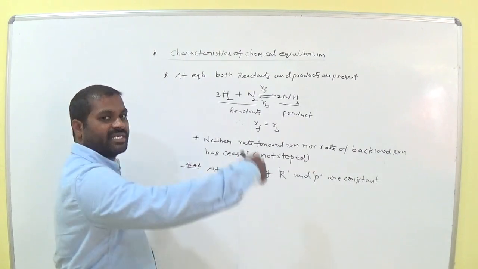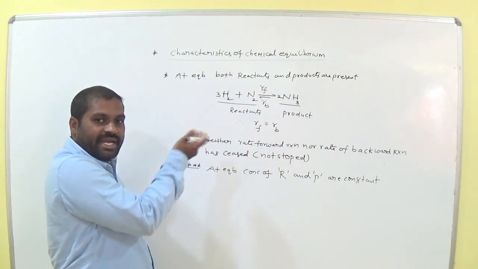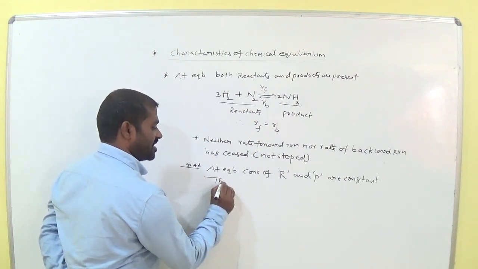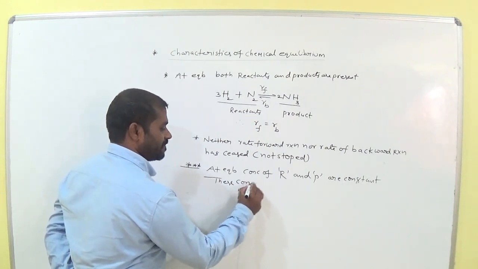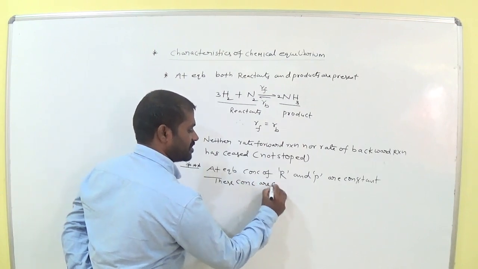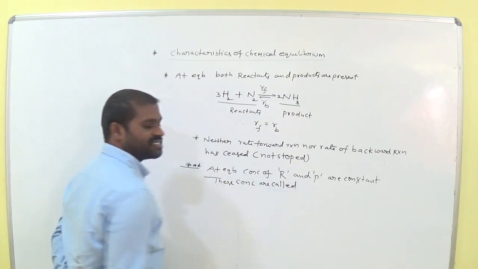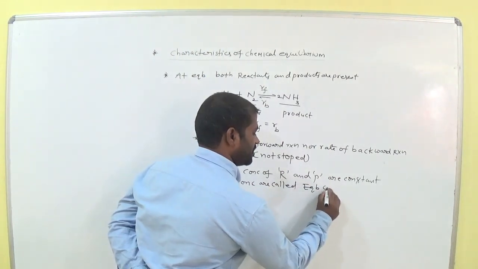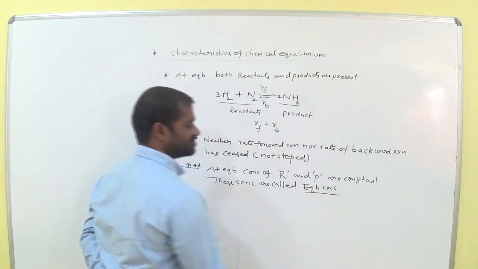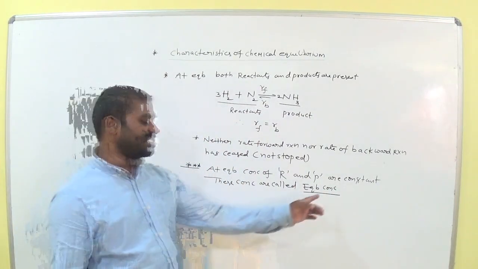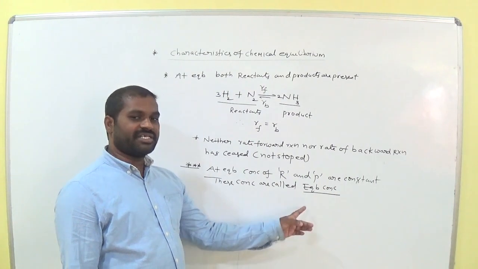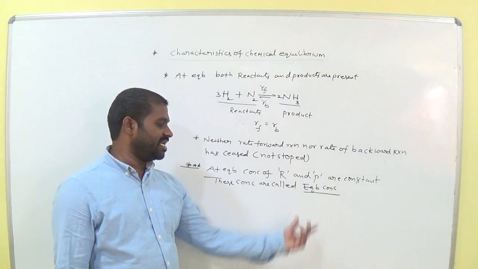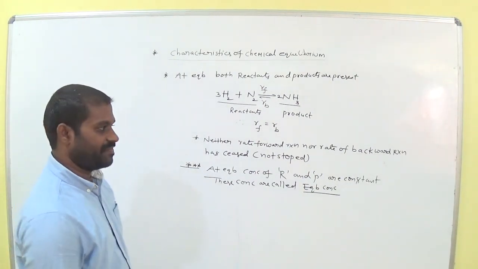They convert to product and again product converts to reactants. So now these concentrations are called equilibrium concentrations. What is meant by equilibrium concentrations? The concentrations of reactants and products at equilibrium are called equilibrium concentrations.